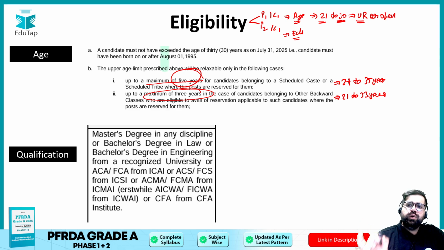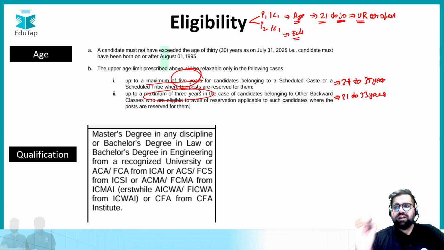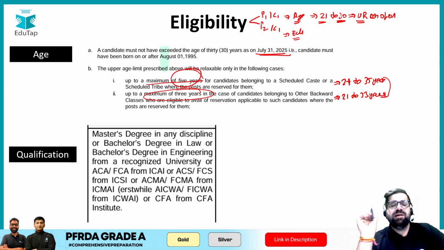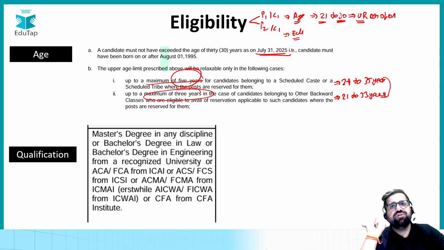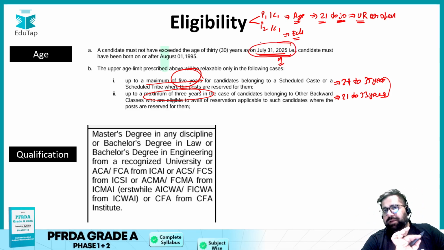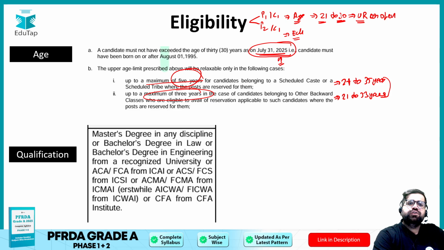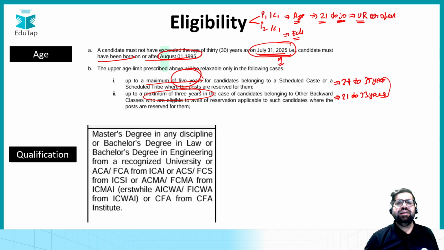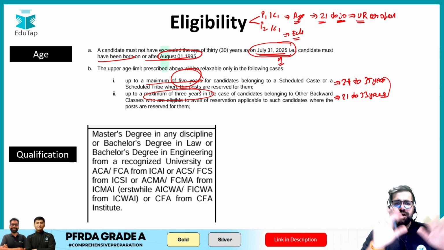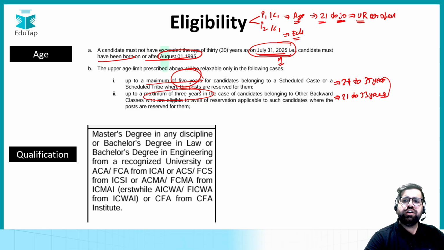Moreover, in every notification for calculating your age, there is a cutoff date. In this year's notification, they have mentioned it as 31st of July 2025. So you need to make sure that you are calculating your age with this particular date as the base. You should have been born on or after 1st August 1995. This is basically the date range in which your age has to fall. Right, so this is all about age. This is your condition number one.